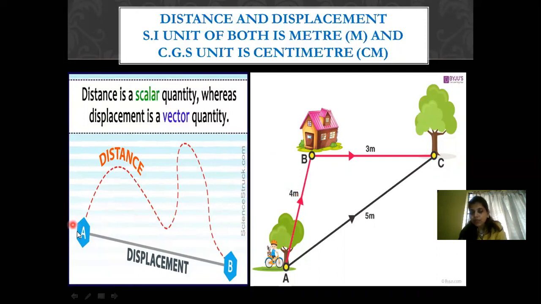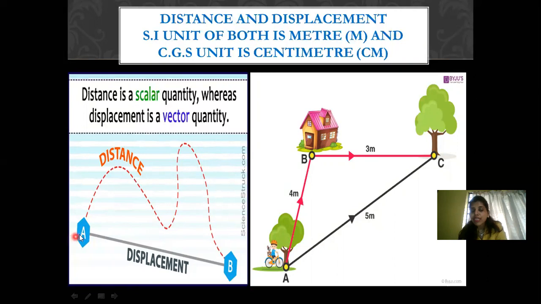So here in the first picture, the body is moving from position A to position B, and the body is going to move along this path. And then from position A, body is going to reach to position B. So this entire path what the body is going to follow or body is going to cover to move from position A to position B, that is known as distance.